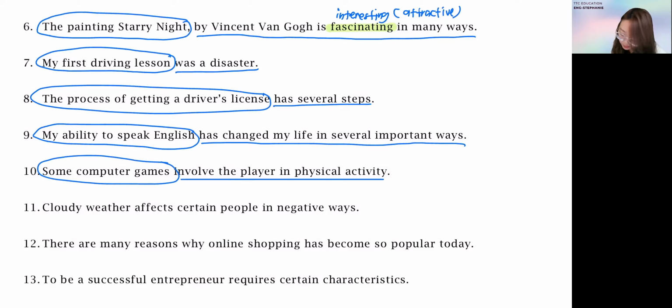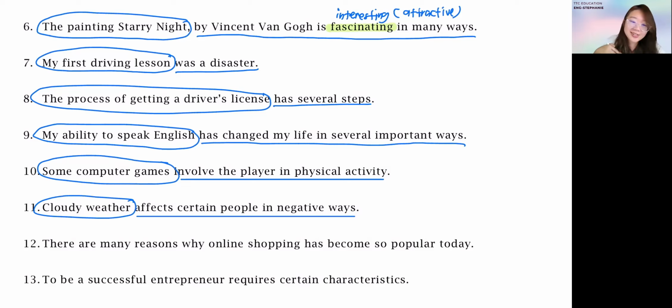Okay, next one, question number 11. Cloudy weather affects certain people in negative ways, because a lot of people, when they see the weather is very bad or it's almost raining, suddenly the mood also becomes a bit blue. Emo. So this one is about bad weather affecting your mood. So your subject should be cloudy weather. And what can it do? What is it about the cloudy weather? It can affect certain people in negative ways.